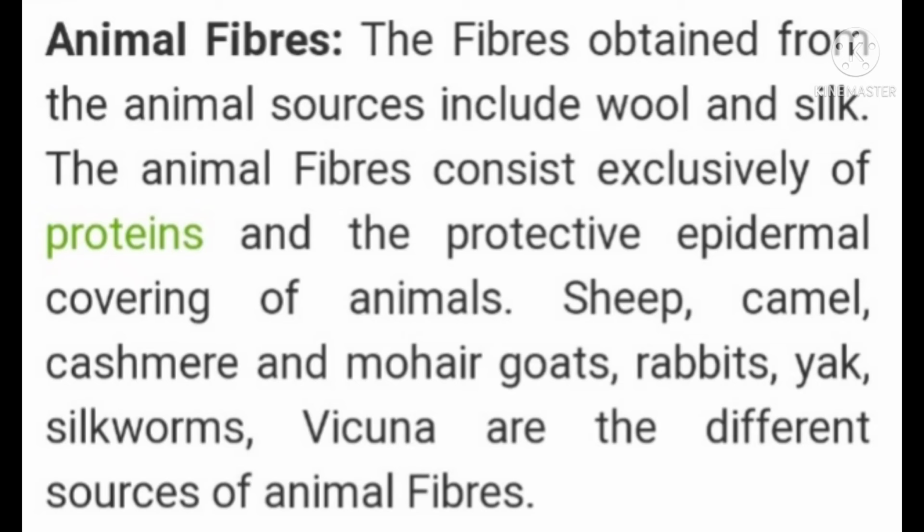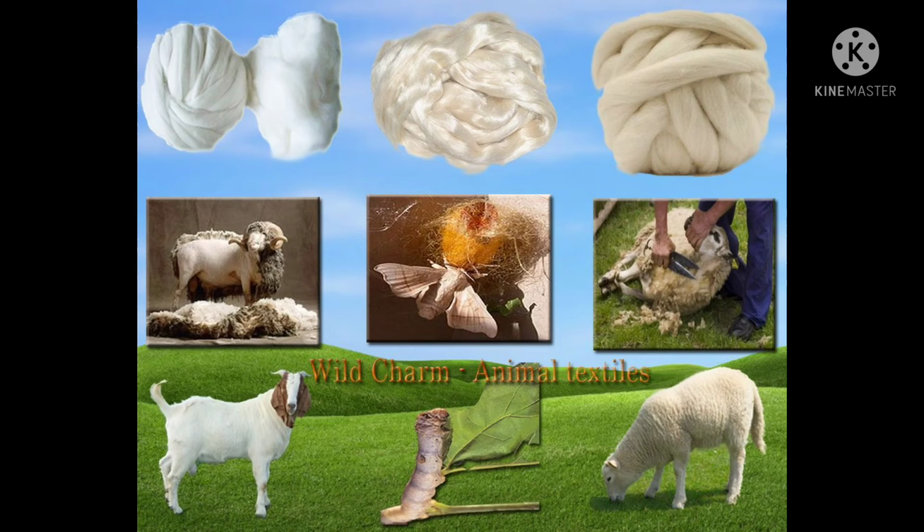Wool is obtained from different kinds of sheep, camel, Kashmiri goat. And silk is obtained from the silkworms. They feed on the mulberry plant leaves, and they form a cocoon, and from that cocoon silk is obtained. From that silk fiber, silk fabric is prepared, and from that silk fabric, silk clothes are prepared. So all this is obtained from the animal fibers. Here are the images of the animal fibers. My dear students, please be attentive and see the animal fibers.